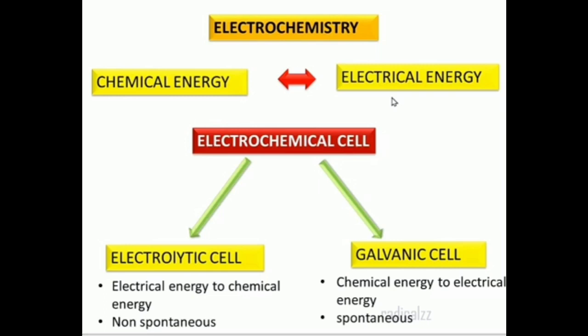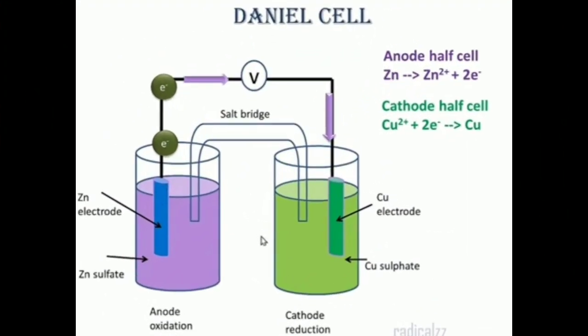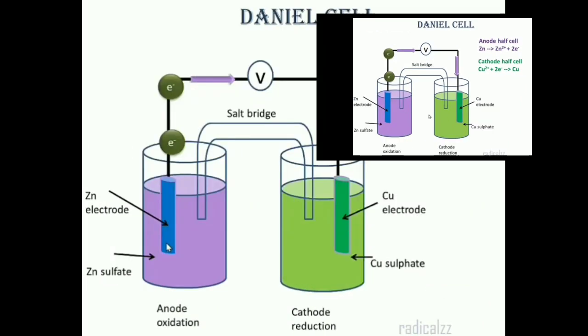First, we study the galvanic cell. The best example for a galvanic cell is the Daniell cell. Daniell cell consists of a zinc rod dipped in zinc sulfate solution and a copper rod dipped in copper sulfate solution. Zinc rod and copper rod are known as electrodes.